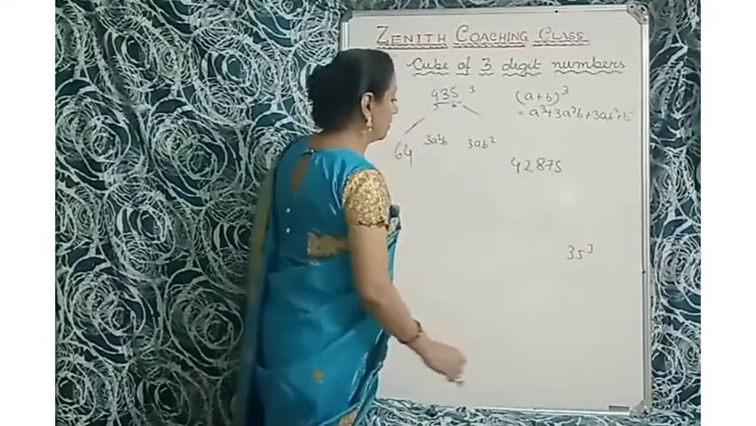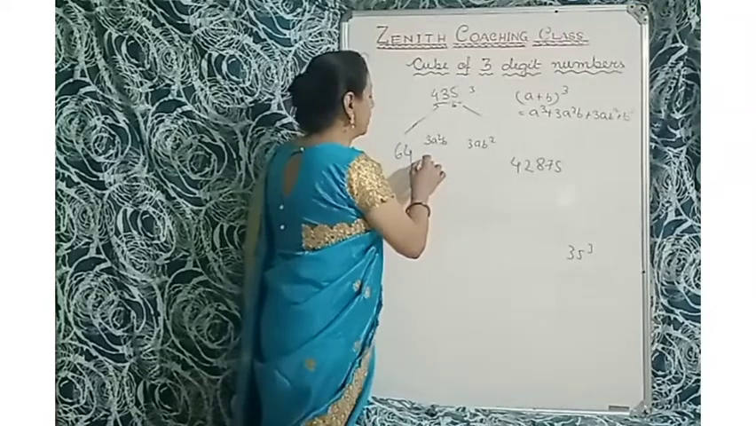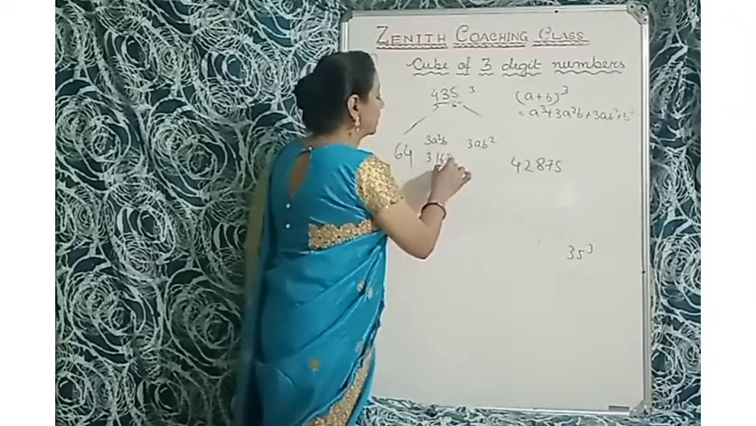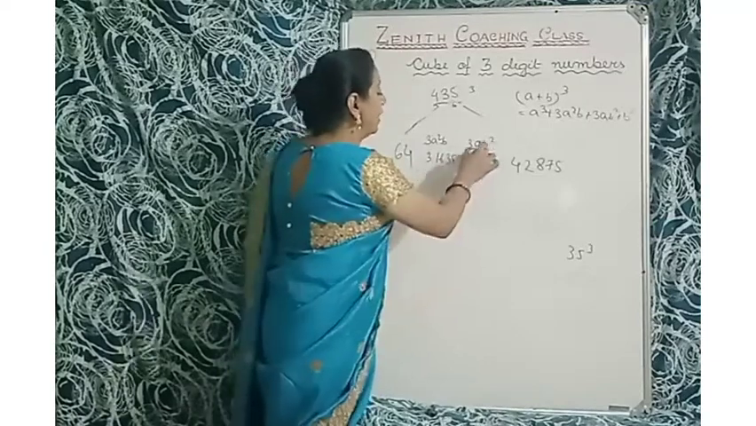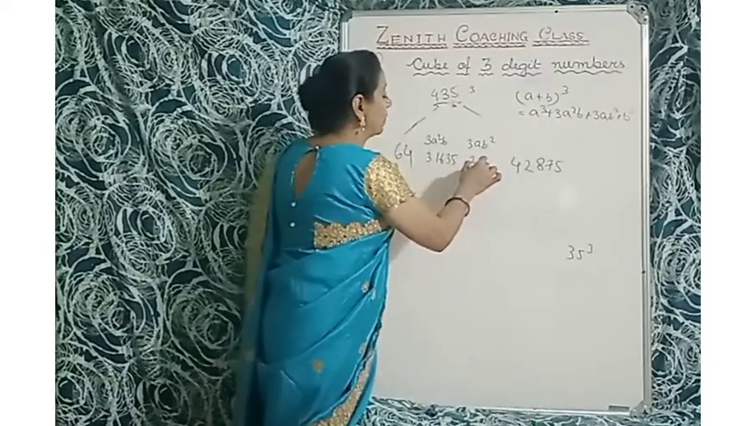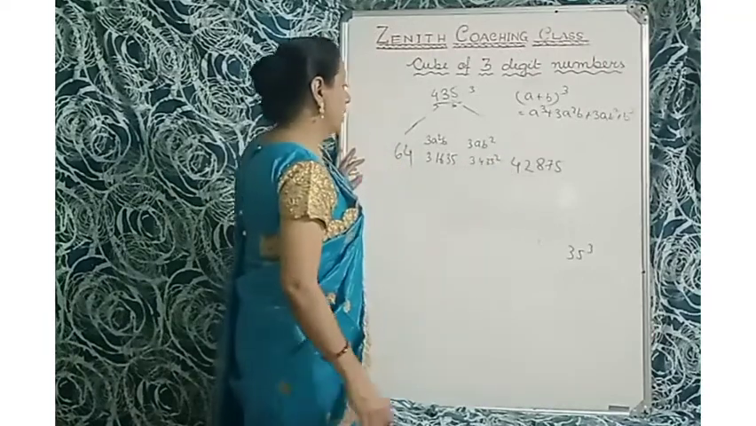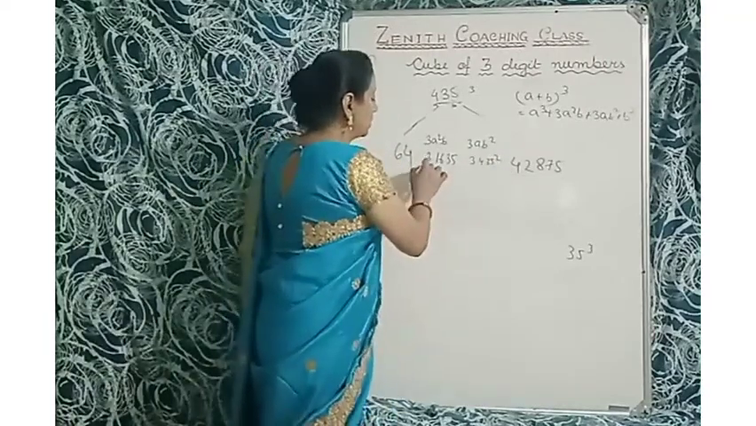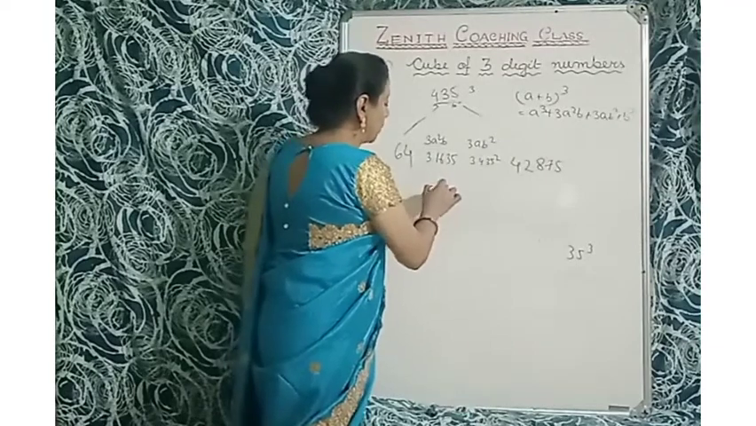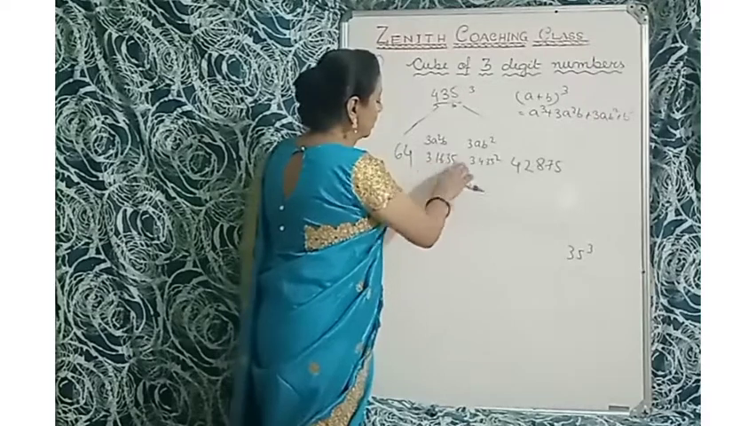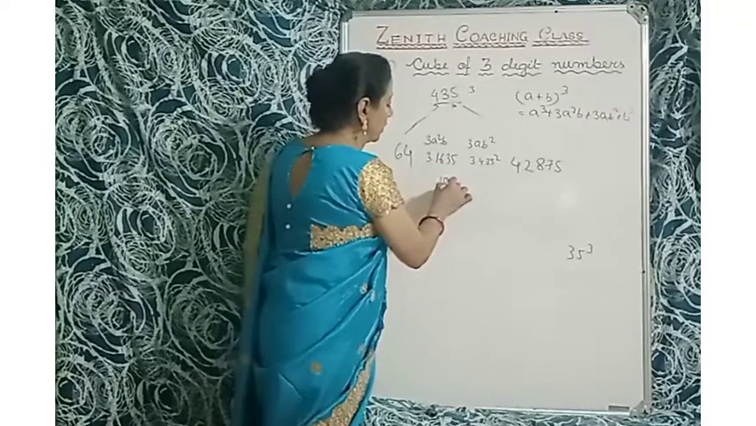Okay. So now 3a square b. So 3 multiplied by 4, 4 is 16, multiplied by 35. Okay. And 3ab square. 3 multiplied by 4 multiplied by 35 square. Then here is 3 multiplied by, that is here is 48. No, I'll take 3 multiplied by 35, that is 105.